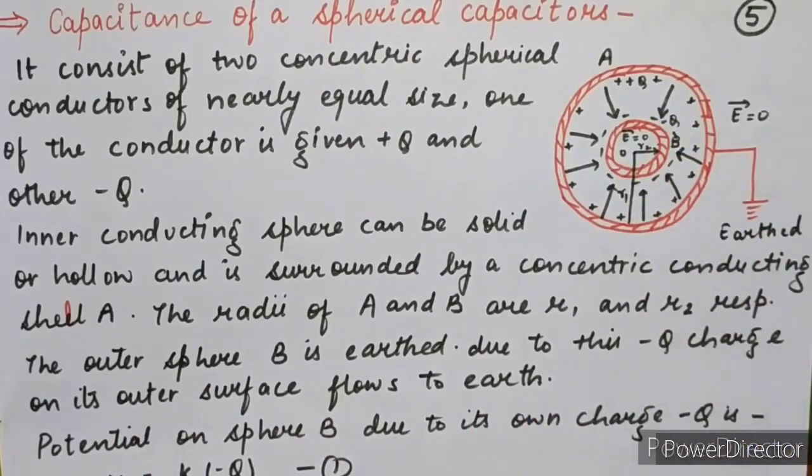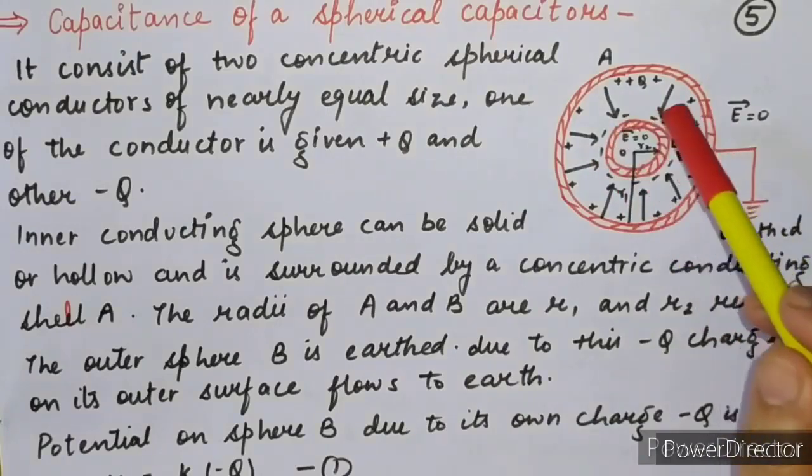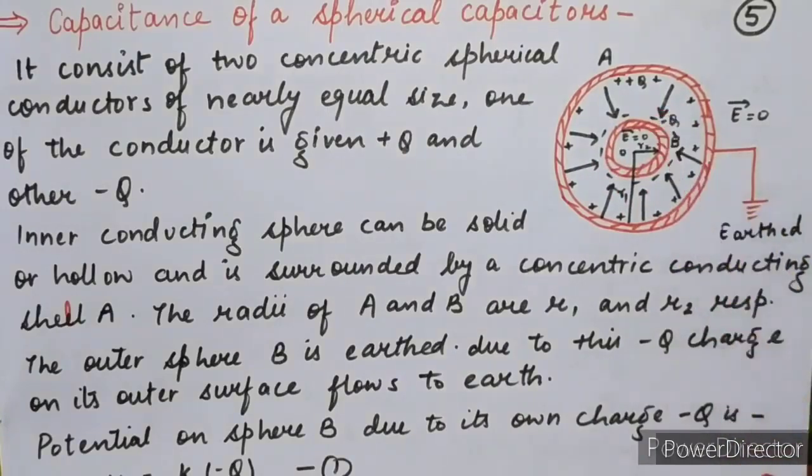Now the potential on sphere B due to its own charge minus Q. Okay, the minus Q charge is present on the sphere B. Due to this charge only, what is the value of potential on the sphere B?